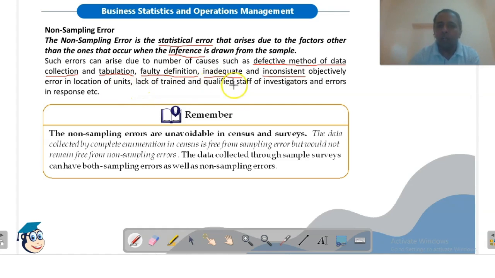Lack of trained and qualified staff, so they may incur calculation error, they may incur human error. Wrong entries may be there while entering the information in electronic format. When we are feeding information on a laptop, wrong information may get fed because the staff was not qualified and trained. So because of such reasons these errors may occur.